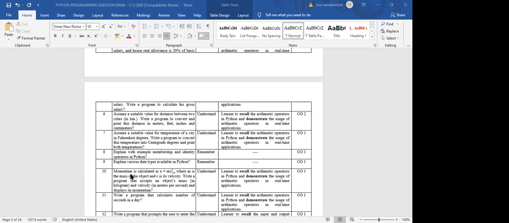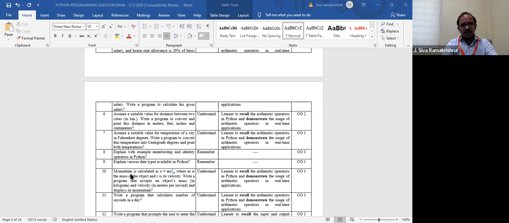Now see this another physics problem. You are asked to write a program for this. So what is it? Momentum. See the 10th question.